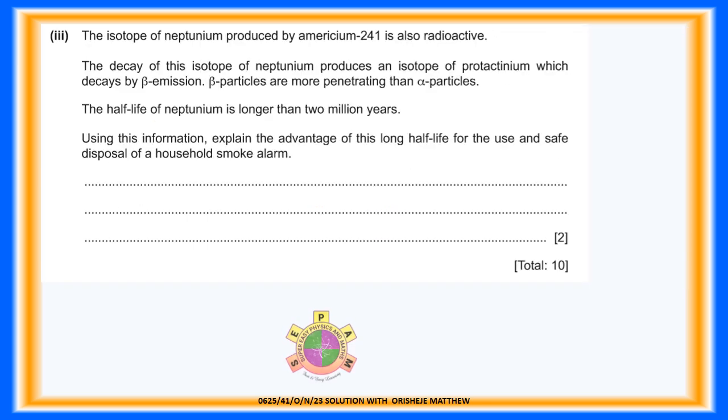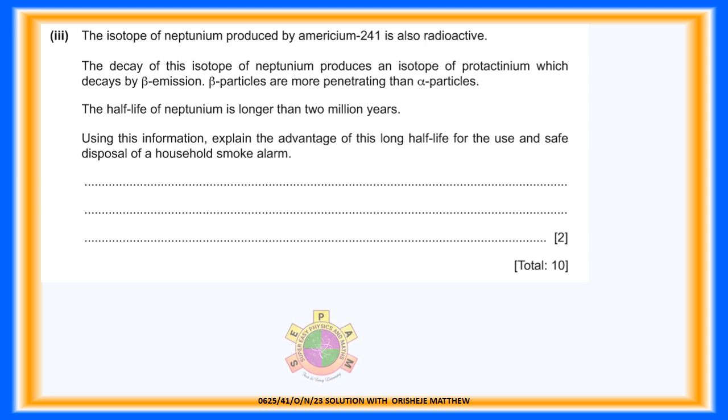Question 9b.3. The isotope of neptunium produced by americium-241 is also radioactive. The decay of this isotope of neptunium produces an isotope of protactinium, which decays by beta particle emission. Beta particles are more penetrating than alpha particles. The half-life of neptunium is longer than 2 million years.